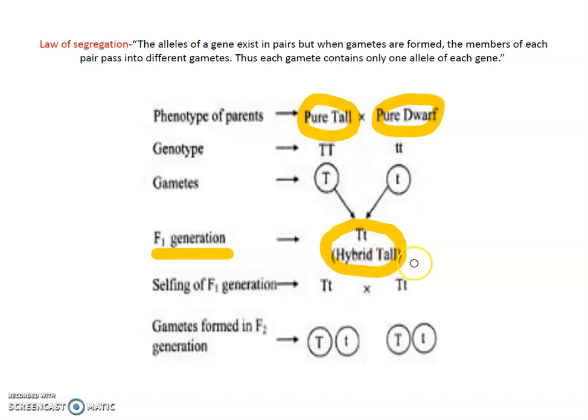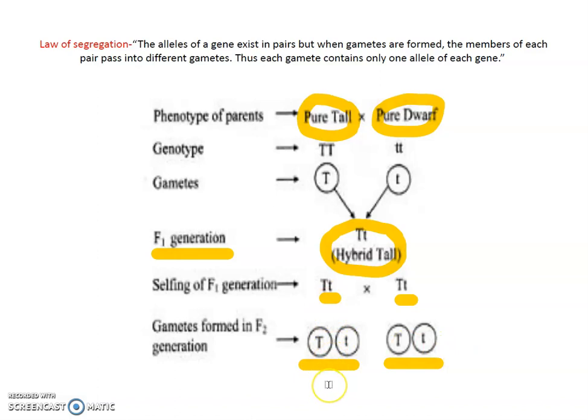So tall plants formed, and when such hybrid tall plants were again crossed in the next season, the ratio in the F2 generation was 3 tall and 1 dwarf.